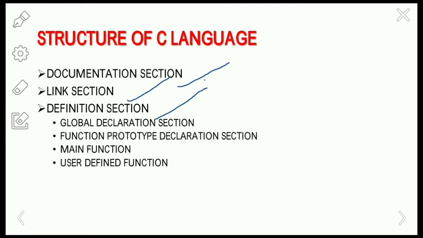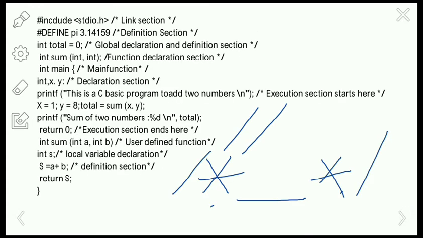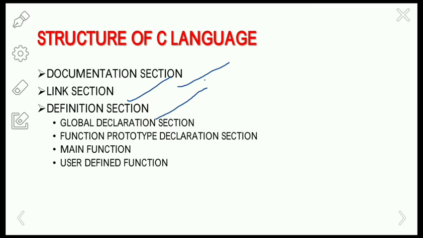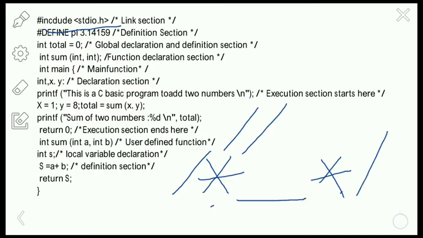So the next one is the link section. Generally, the link section includes the header files. Here it includes #include <stdio.h>, which is the standard input output header file. The next one is the definition section. In this definition section, we define the variables of the C language. In the definition section, we declare the variables and initialize them using #define.